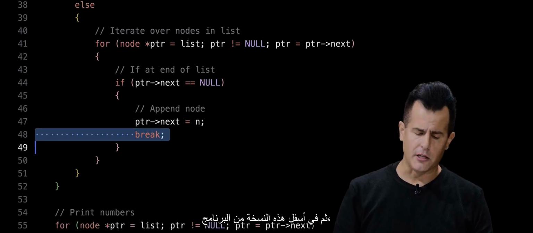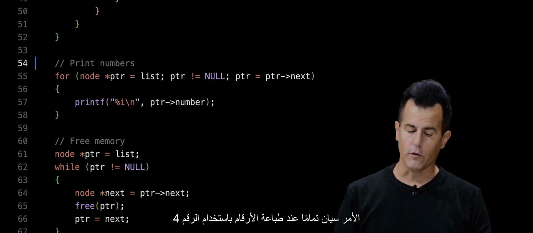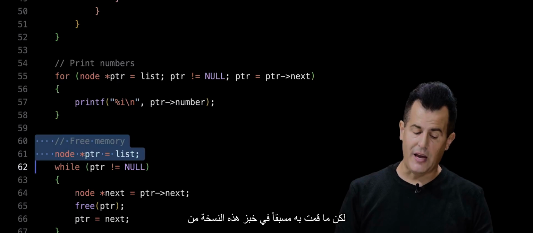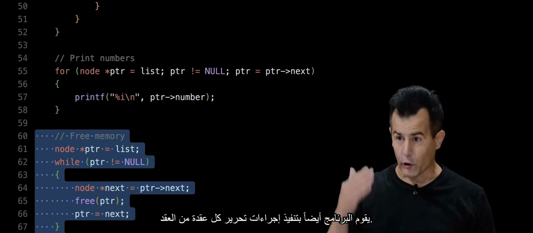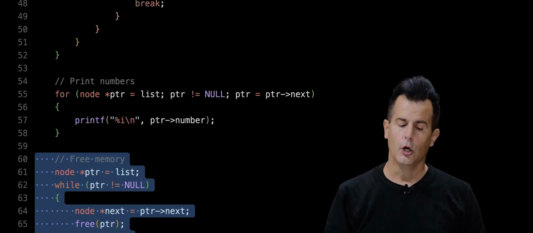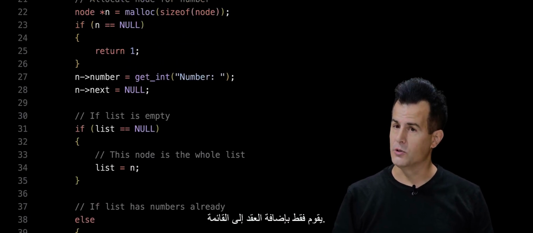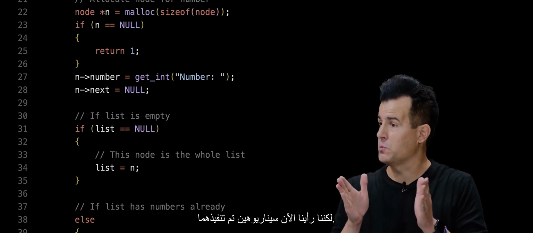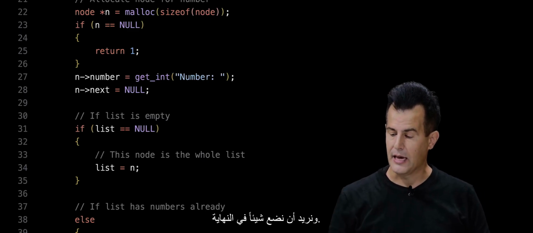out of the code. Then at the bottom of this version of the program, it's all quite the same, printing out the numbers using the for loop version of my code from before instead of the while loop, but they're equivalent. But what I did do in advance in baking this version of the program is also go through the motions of freeing every one of the nodes afterward. But we'll come back to that. So this version of the code, just to be clear, only appends nodes to the list. It's still not treating things in order. But we've now seen 2 of the scenarios plucked off. The list is empty, or it has numbers, and we want to put something at the end.